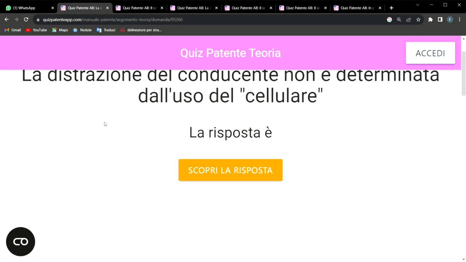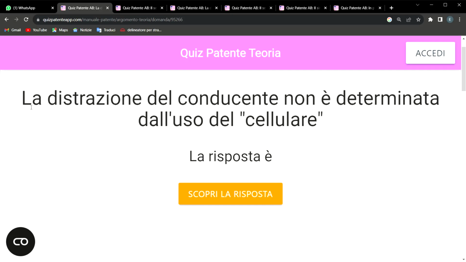The question says, "la distrazione del conducente non è determinata dall'uso del cellulare." I will repeat this question, and at the end of it I'm going to explain it in English for a proper understanding. I repeat, it says "la distrazione del conducente non è determinata dall'uso del cellulare."